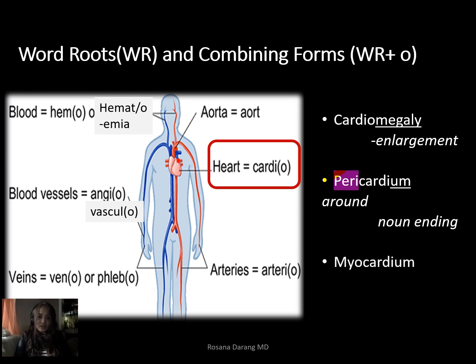And let's do another example. This time it's another compound word because it has two word roots: myo and cardi. Again, myo is not a prefix, even if it's found at the beginning of the word. It's another word root, which means muscle. And then we have heart, and then we have again -ium, which is a noun ending. So myocardium is the muscle of the heart, or the muscle layer of the heart.